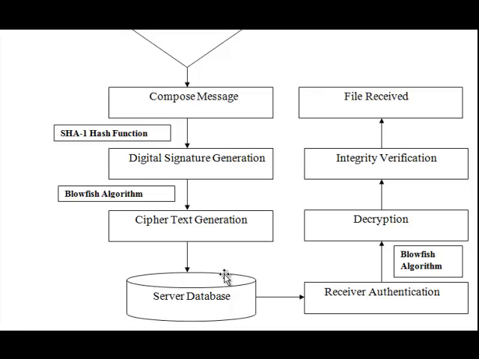Whenever the receiver's authentication is validated, they can access them from the database, and decryption is performed using the same key used for encryption. Integrity verification is done based on the digital signature from the hash function, and at last the file is received and stored in the specific receiver databases.